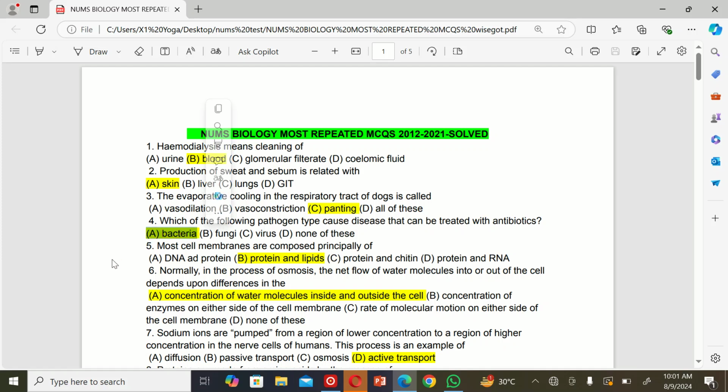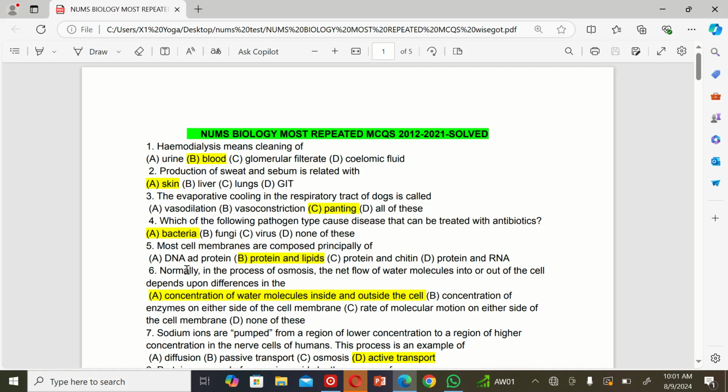Bacteria. The next MCQ is: most cell membranes are composed principally of A. DNA and protein, B. Protein and lipids, C. Protein and chitin, and D. Protein and RNA. The correct option is B, protein and lipids.